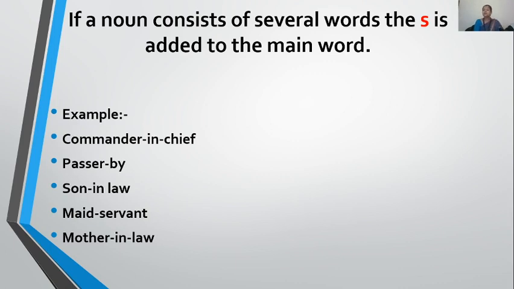So in such a case, how will you make plural? Simple rule. We add S only. But where will I add S as it has three words? So S will be added to the main word, the main noun. What is the main noun in that word? Like sister-in-law, sister is the main word. So sisters-in-law. Like commander-in-chief.